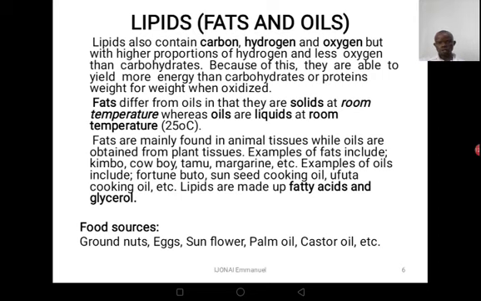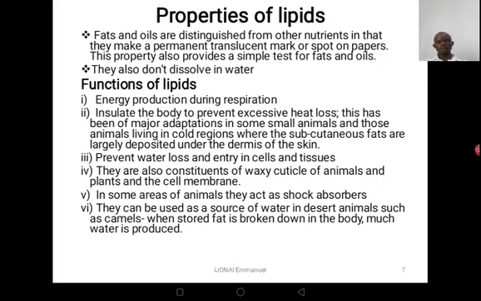We also include Fortune Buto, Sunset cooking oil, Ufuta cooking oil, and so on. Now, lipids are made up of fatty acids and glycerol. What are the sources of these lipids? The first source, we have groundnuts. We also have sunflower, castor oil, palm oil, and also eggs.